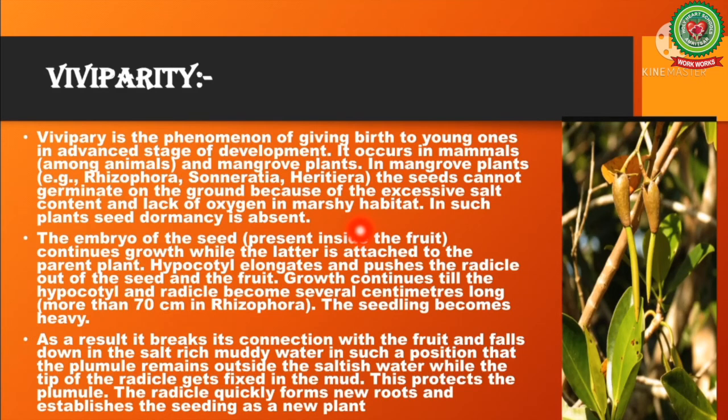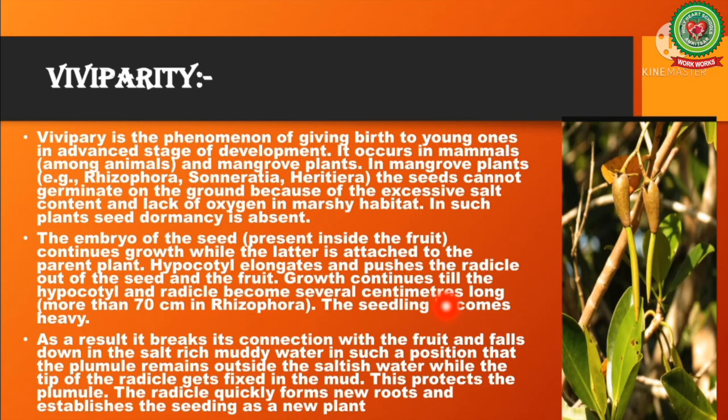In such plants, seed dormancy is absent. The embryo of the seed continues growth while the latter is attached to the parent plant. The hypocotyl elongates and pushes the radicle out of the seed and the fruit. Growth continues till the hypocotyl and radicle become several centimeters long. As a result, the seedling becomes heavy.